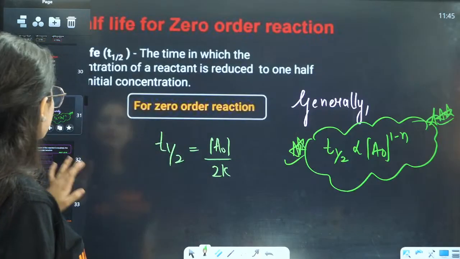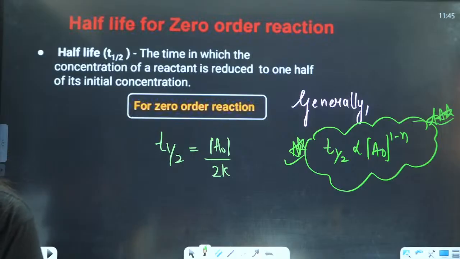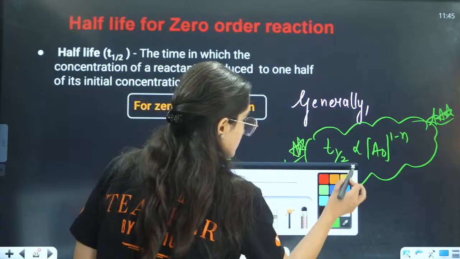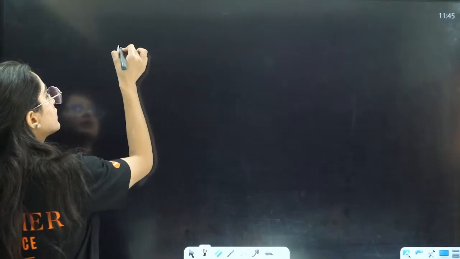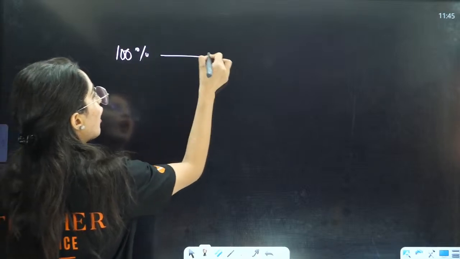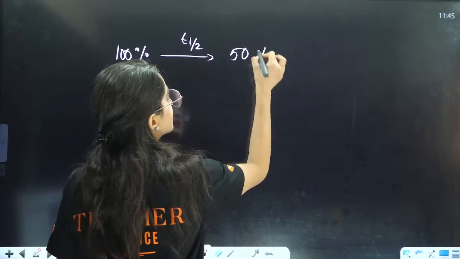Now, students, a very important point about T half for your zero order reaction: if you talk about a zero order reaction, for example, initially it is 100%. After T half, it will become 50%.